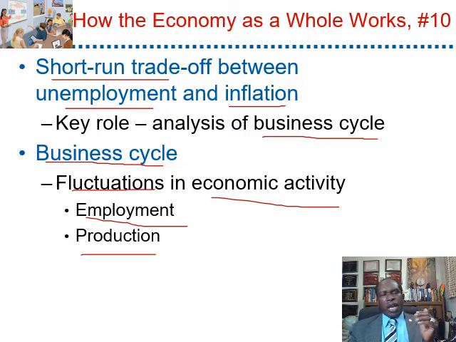For instance, from 1993 to 2000, the US economy experienced its highest expansion due to technological innovation, or the creation of the internet. On the other hand, the US experienced its worst recession, called the Great Depression, from 1929 to 1933. During the Great Depression, unemployment went up to 25% and inflation went down to negative 11%, or deflation of 11%.